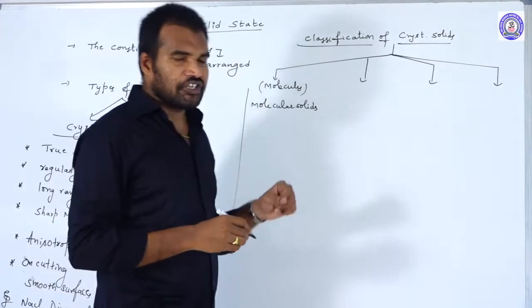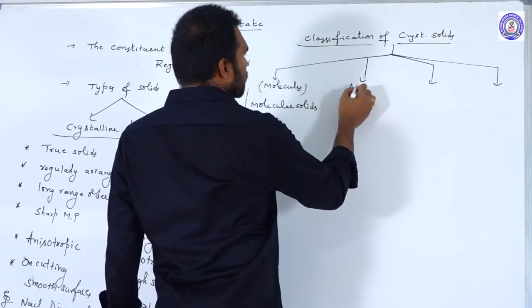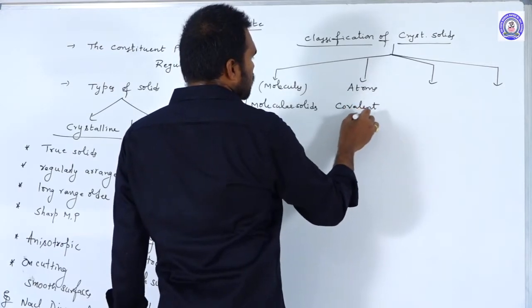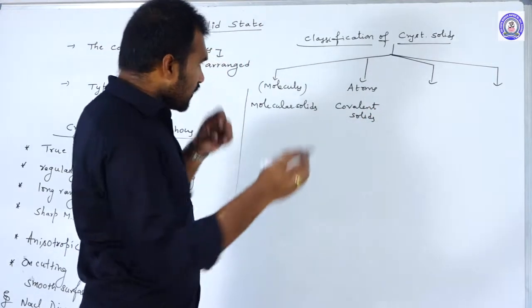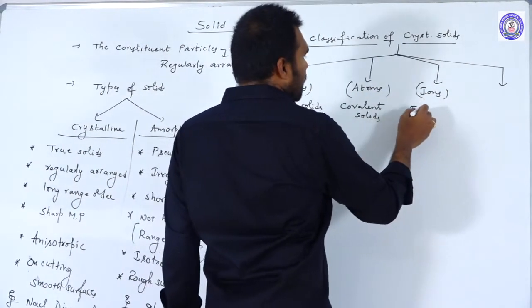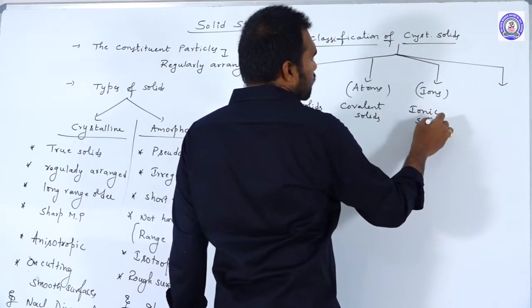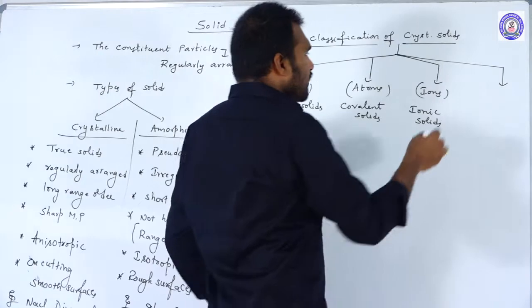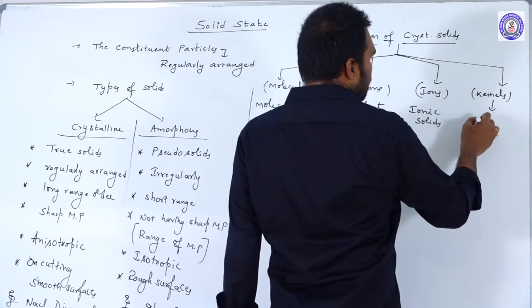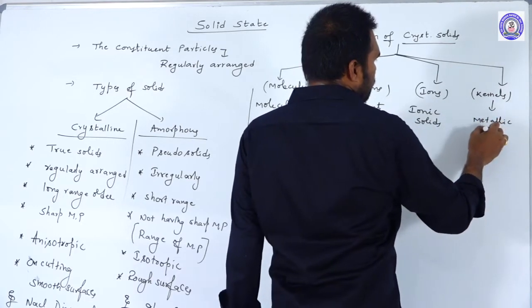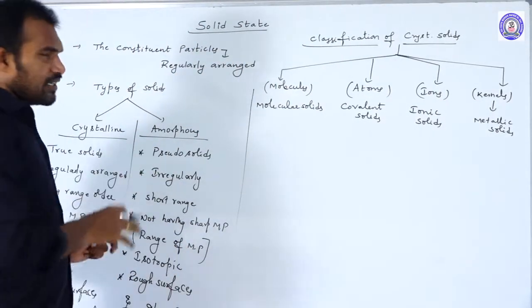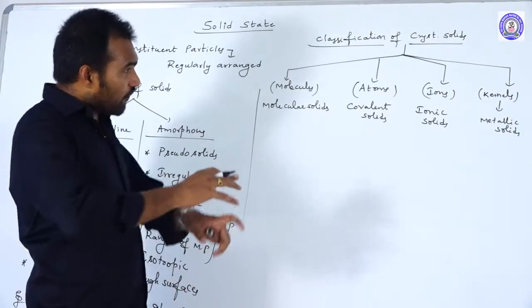Okay, suppose the constituent particles are what? Atoms. Then we call them covalent solids. If the constituent particles are ions, then we call them ionic solids. If the constituent particles are metal ions or kernels, then we call them what? Metallic solids. So based upon the constituent particles present in the crystalline solids, again the crystalline solids are further classified.